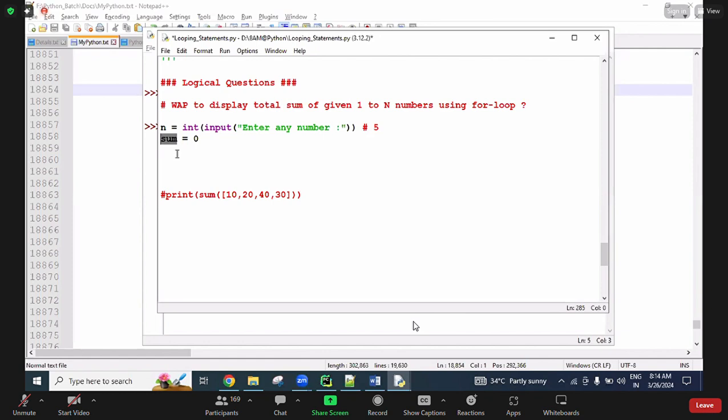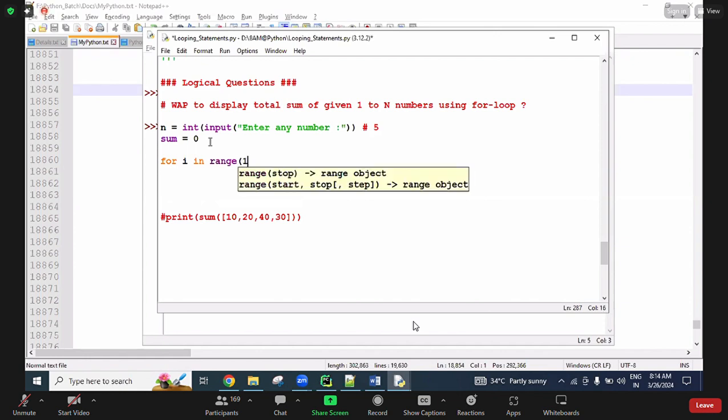But we can use this function name as our variable name if you want. I'm using sum equal to 0; otherwise you can write total sum equal to 0. Now I'm going to write the for loop: for i in range from 1 to the given n.